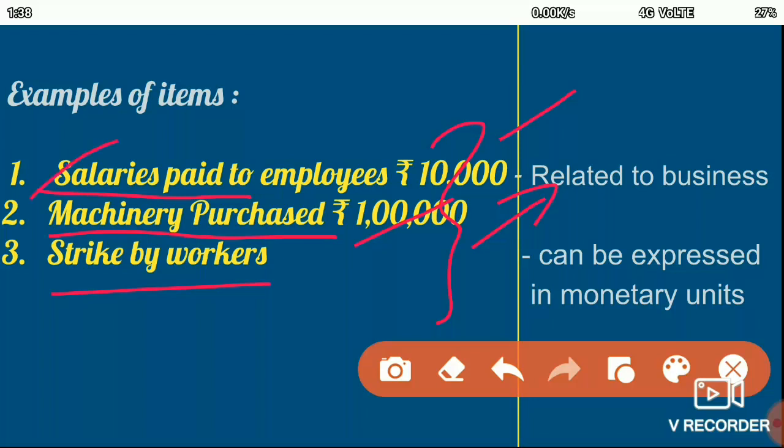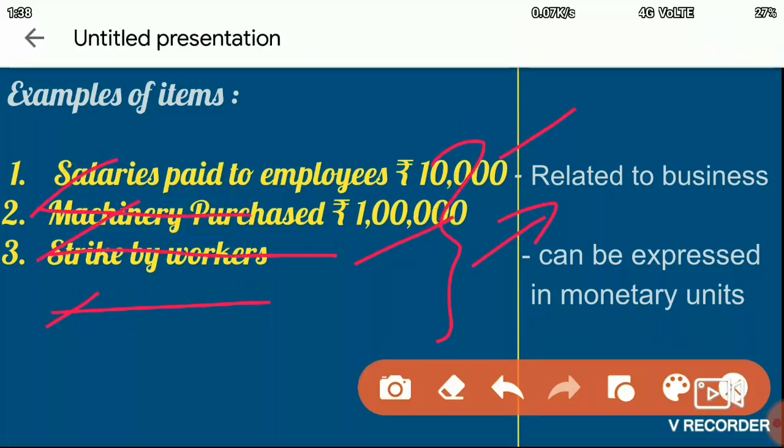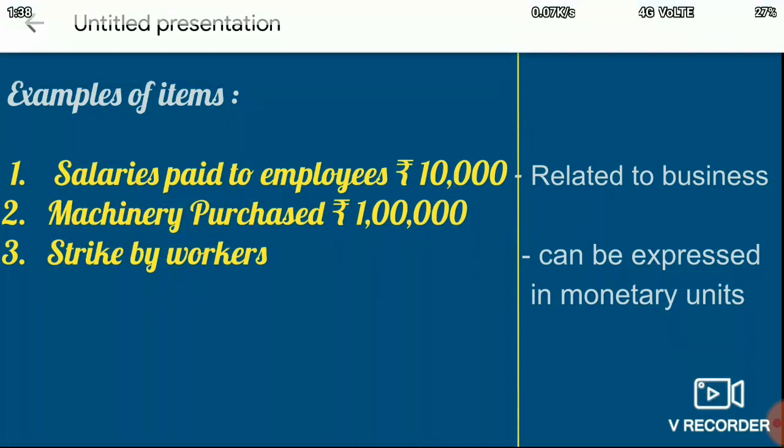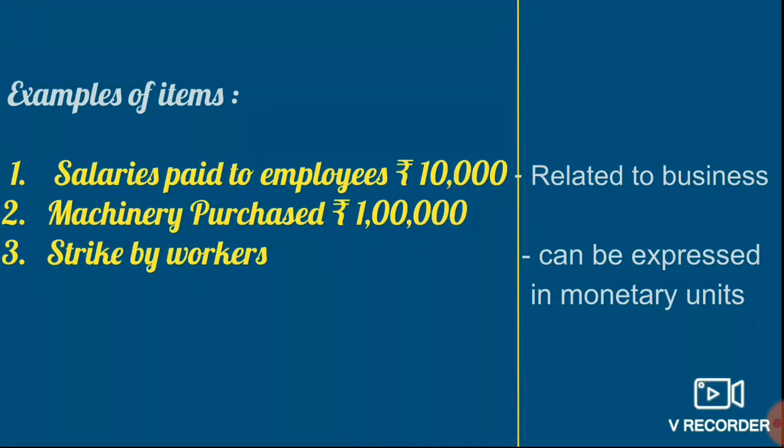So the first two transactions would be recorded in the books of accounts, but the last activity, which is related to the business but cannot be expressed in monetary units, cannot be recorded in our books of accounts. So the first step of accounting involves identifying a transaction. We identify whether the transaction is related to the business and whether it can be expressed in monetary units or not.